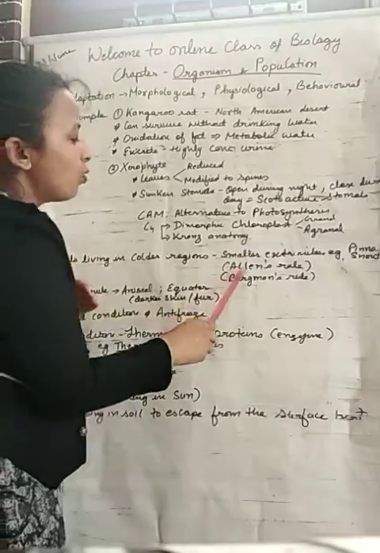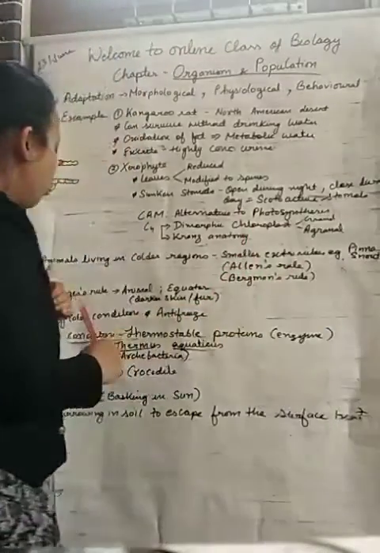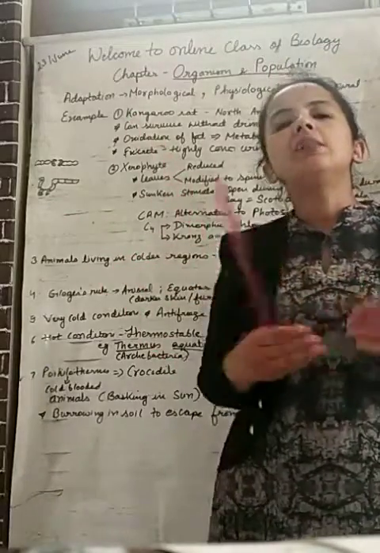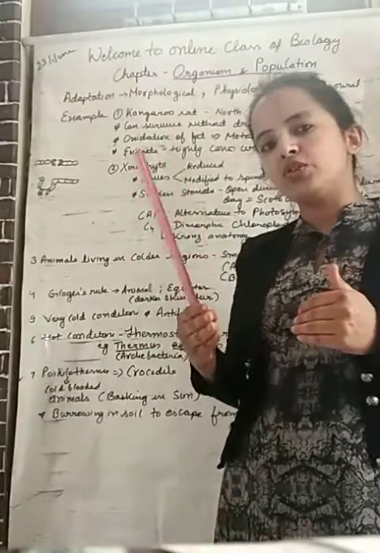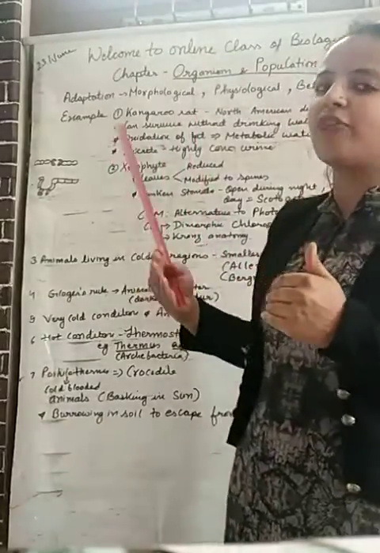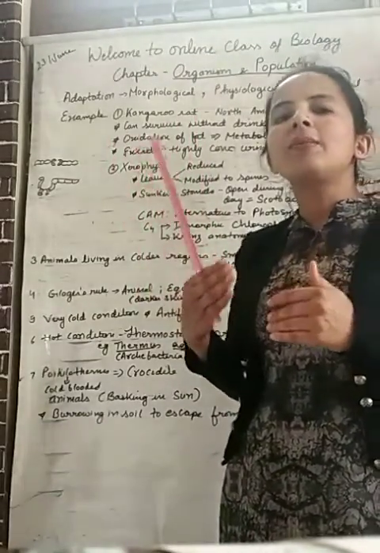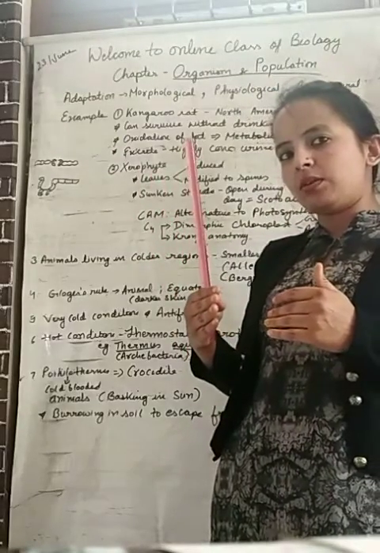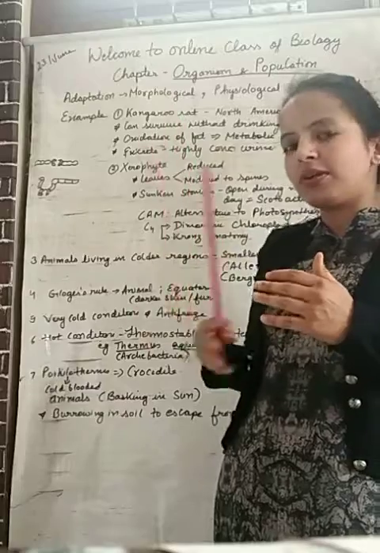That is known as Allen's rule. Next is Gloger's rule. He says that animals living in the equatorial region have a black or brown body or fur. It is due to the secretion of melanin, as it protects the body from harm.